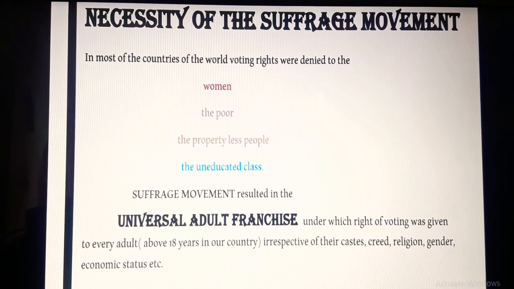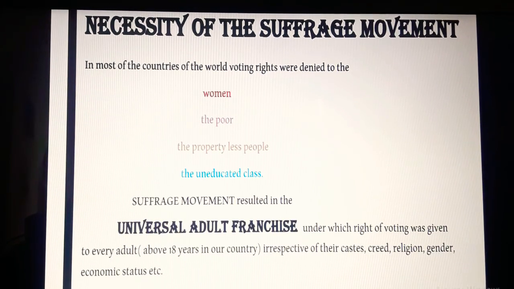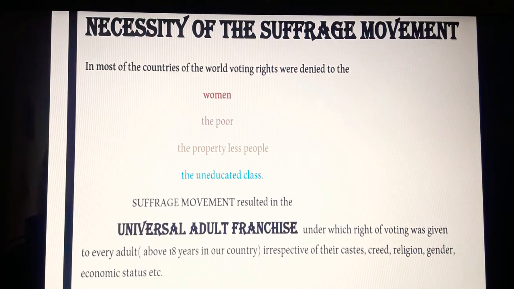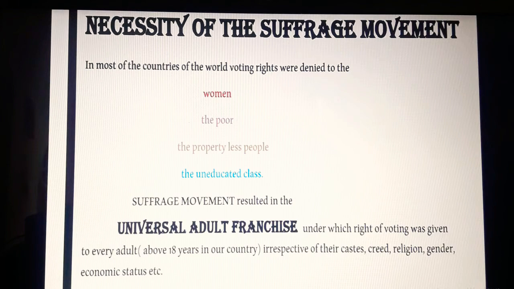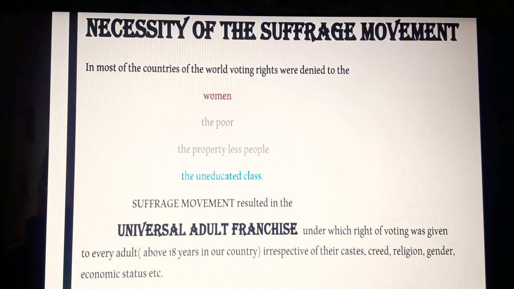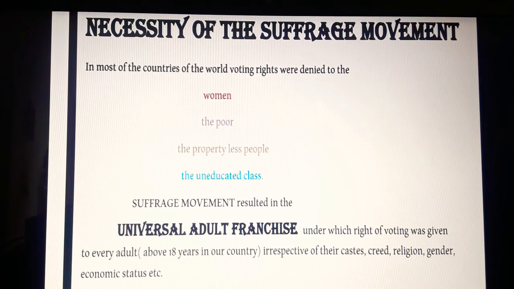However, after independence, right from its first election in the year 1950, independent India has given this voting right to all its citizens. That is, universal adult franchise was established in India. Indian people, people of free India, never had to fight for universal adult franchise.